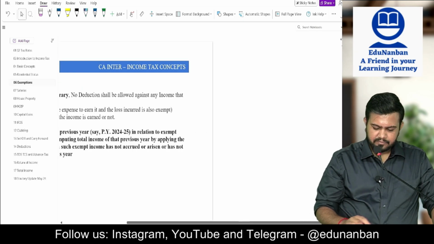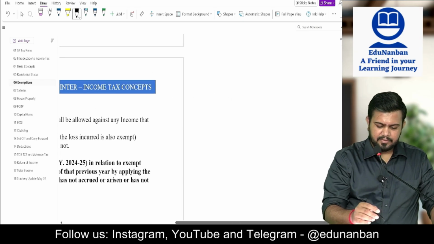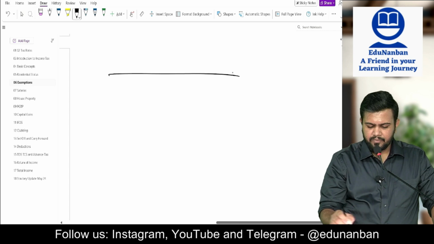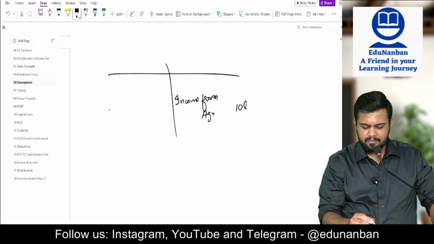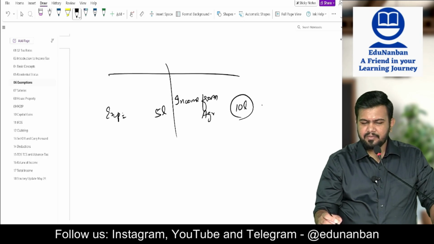For example, here you have income in the profit and loss account from agriculture of 10 lakhs, and expense of 5 lakhs. Is this income exempt? The answer is yes.